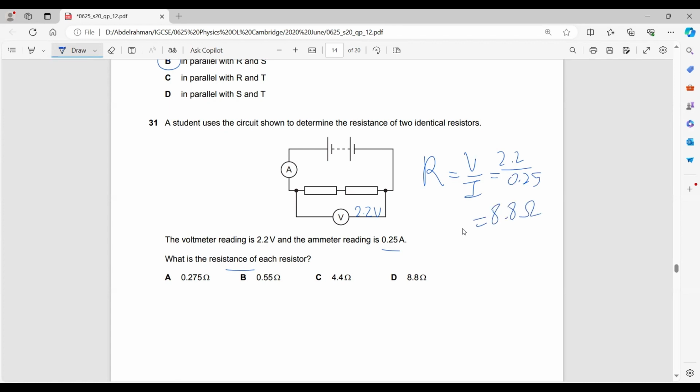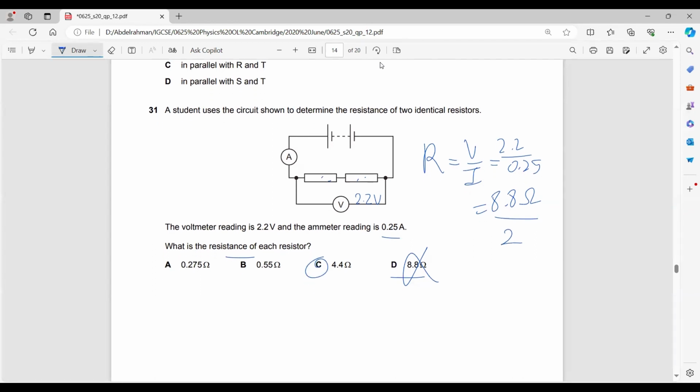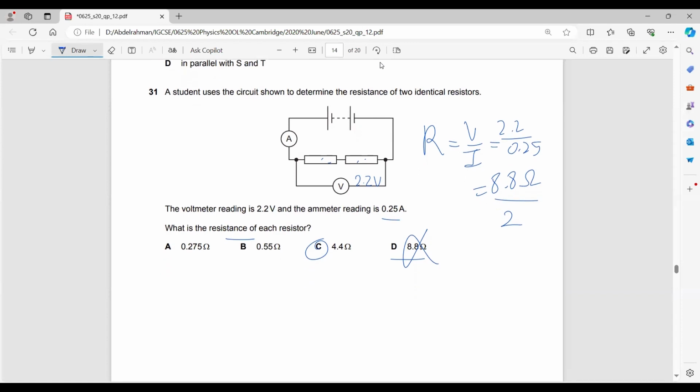Most of you would just choose D, which is wrong. Why is D wrong? Because this is the resistance of both resistors together. So you need to divide by 2, and each resistor would have a resistance of 4.4 ohms. Okay?